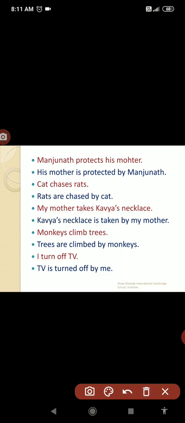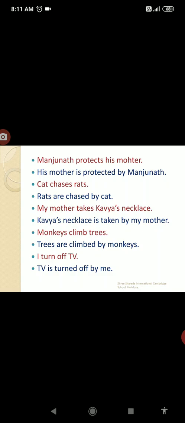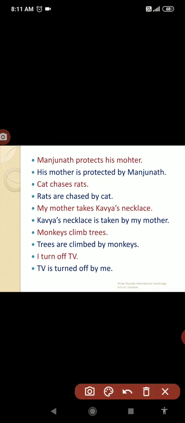Next, one more example. Monkeys climb trees. Monkeys is plural here and trees is also plural here. To find subject and object, this is the main verb. That means the main verb is climb. Before that, monkeys is the subject, trees is the object. Change that object into the subject place. That means trees. Trees is plural form, so you have to use are. Trees are climbed. Trees are climbed by monkeys.